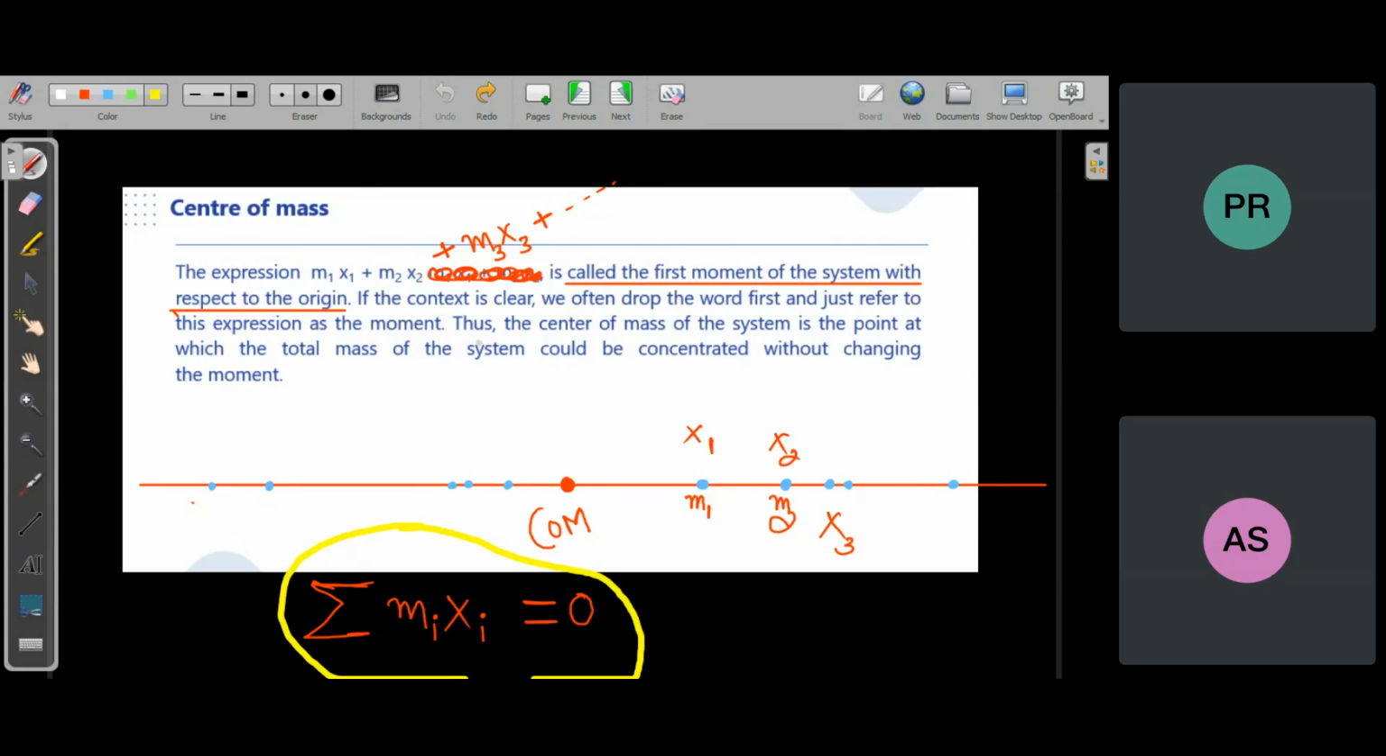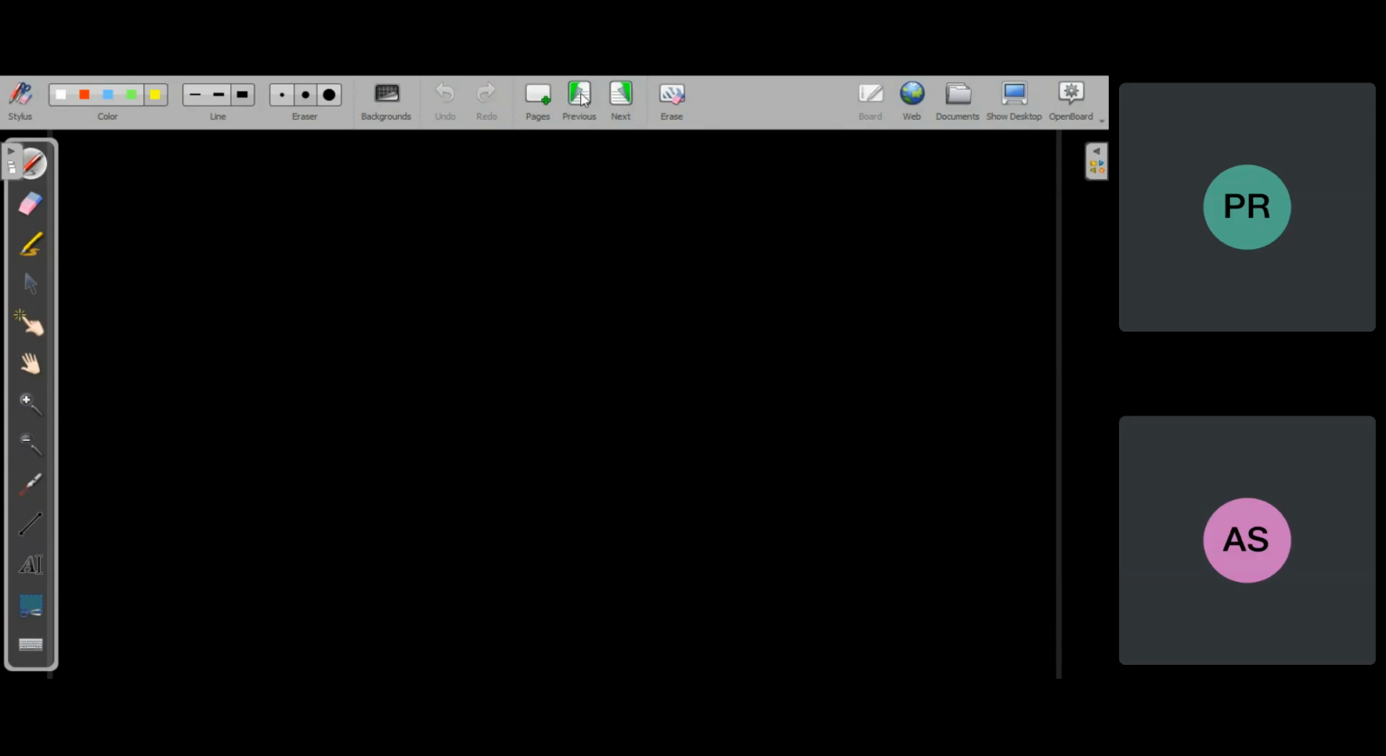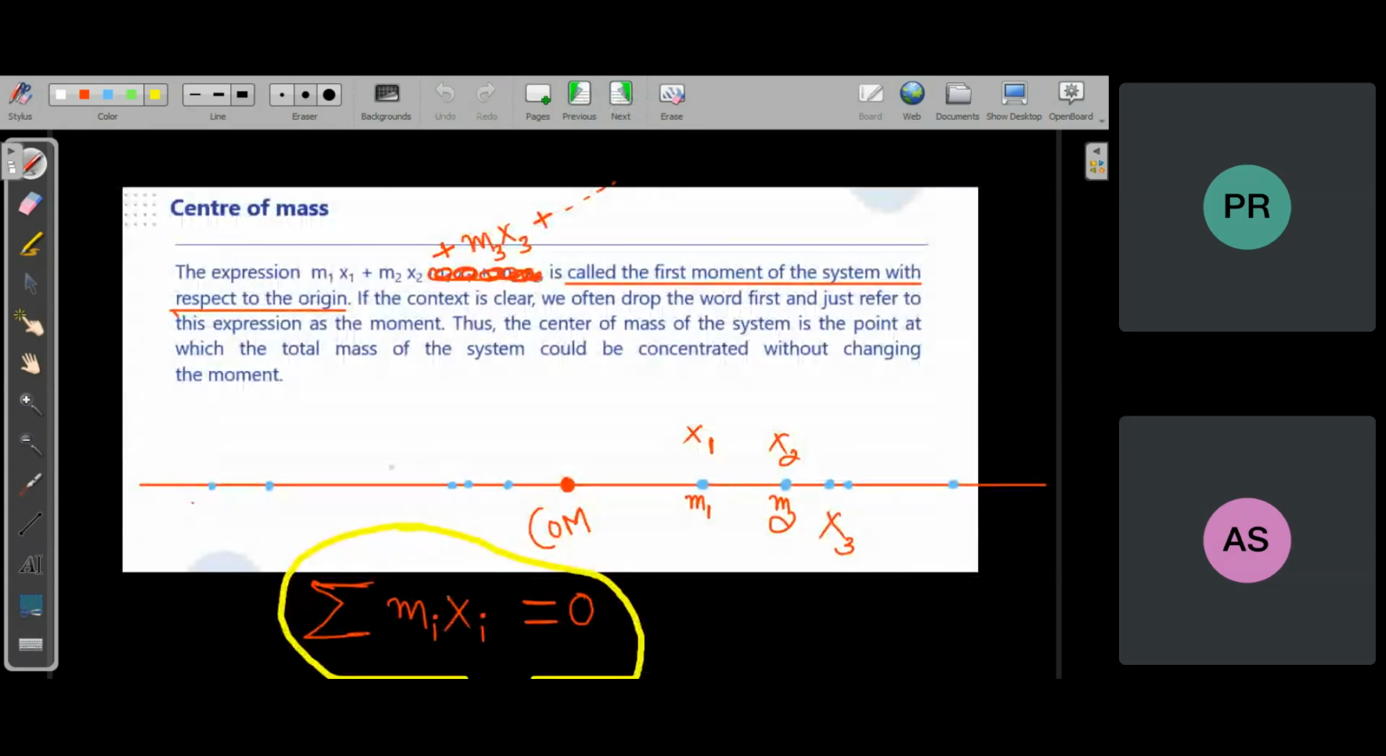Imagine a special situation I'm saying, not always. Just imagine that the origin is the center of mass, then this will be true, right? Because then by this formula, divided by the total mass, you will get the x coordinate of the center of mass, and the center of mass is the origin, so the x coordinate will be 0. Then you will get this.